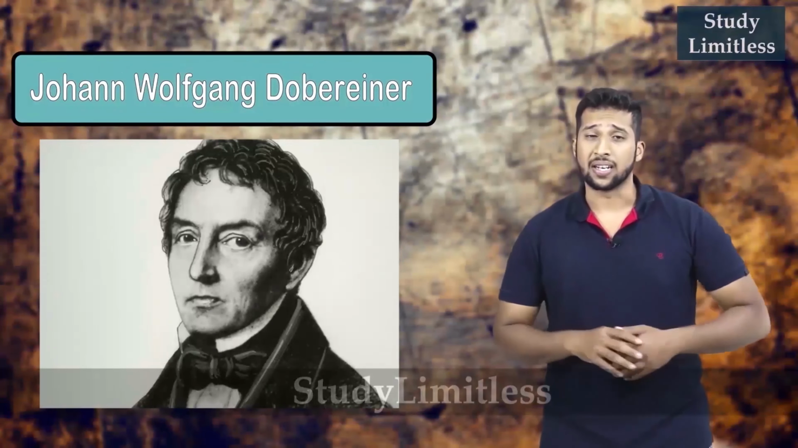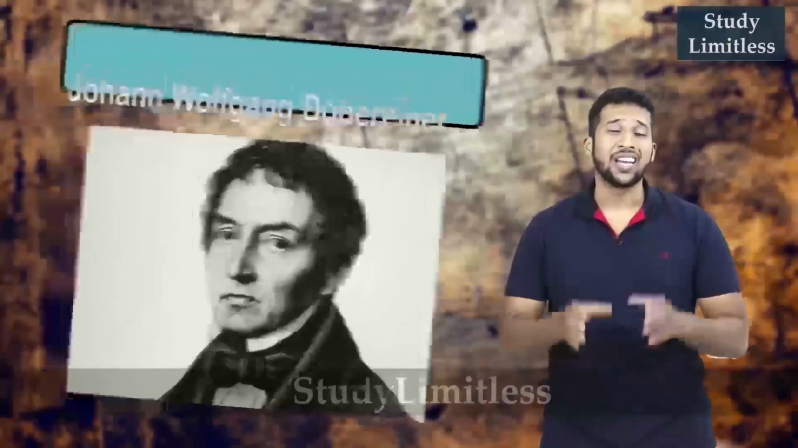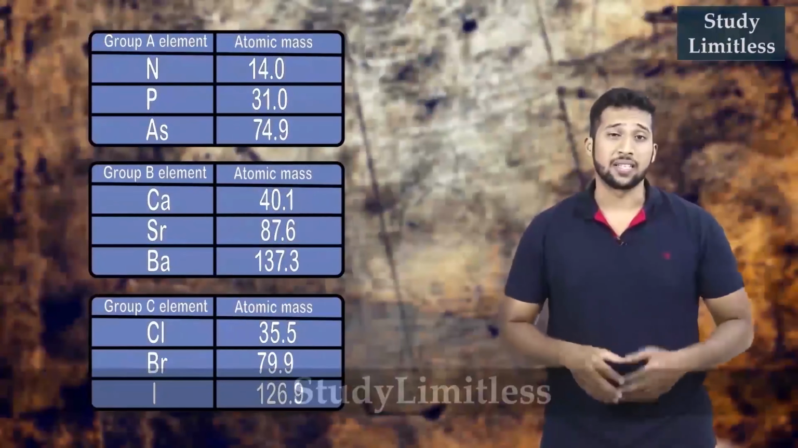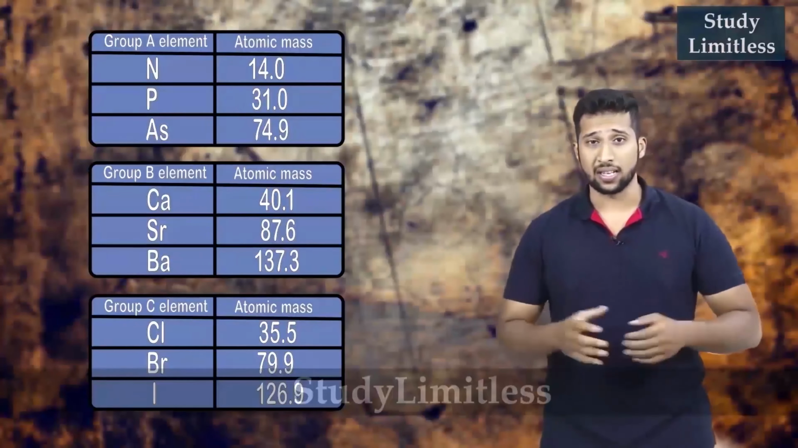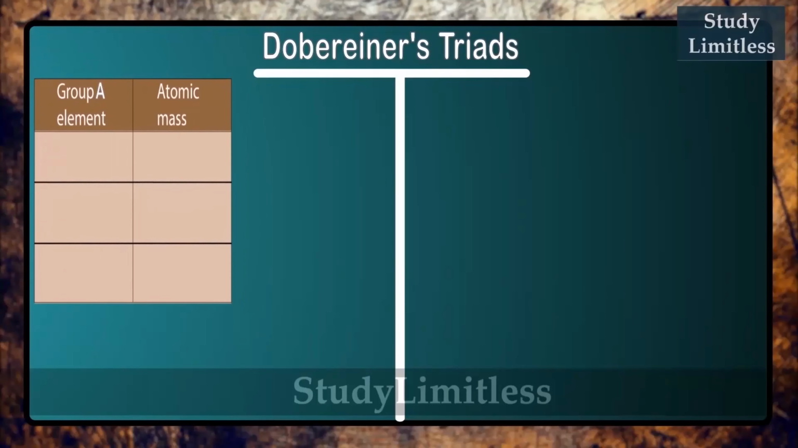By the year 1829, he went on to discover many more such groups of elements. In each group, he had 3 elements, and hence it was called a triad. Now, let's take a few examples of the same. The triad of calcium, strontium, and barium.